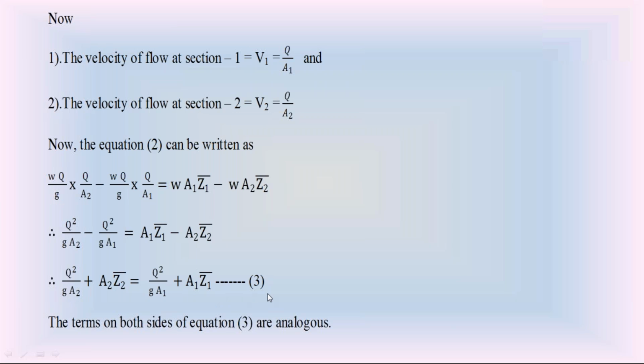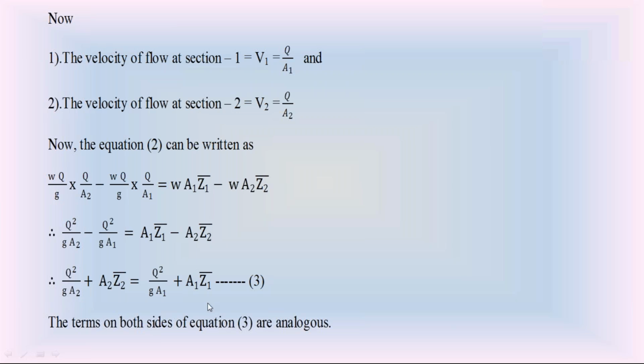So equation 3 can be summarized as Bernoulli's equation. Please remember Bernoulli's equation: Z1 plus Y1 plus V1 square by 2g equal to Z2 plus Y2 plus V2 square by 2g. We summarize it as E equal to Z plus Y plus V square by 2g, and we call E the energy per unit weight of water. Similarly, equation 3 here is almost the same as Bernoulli's equation.